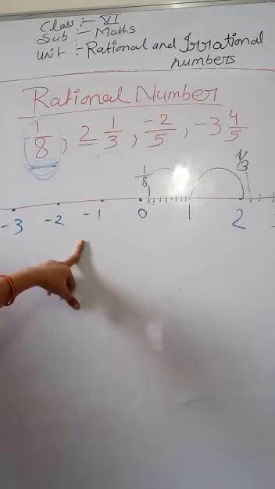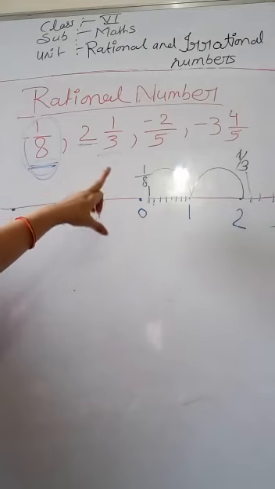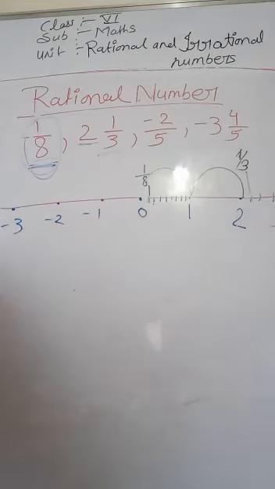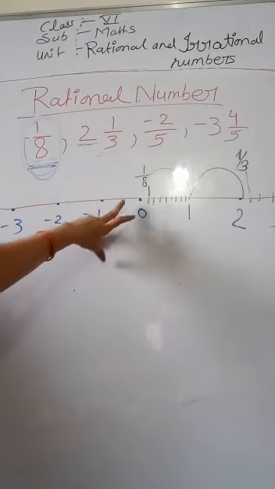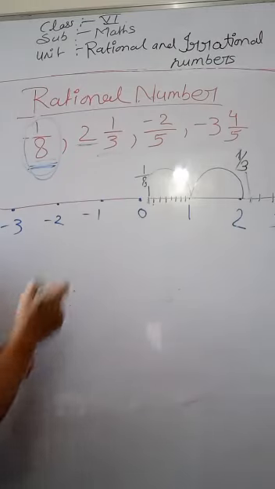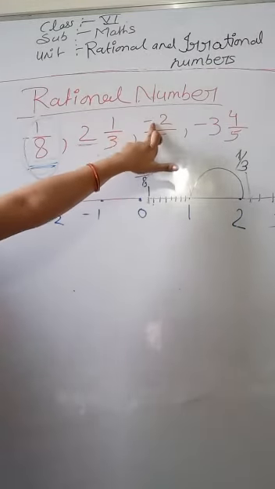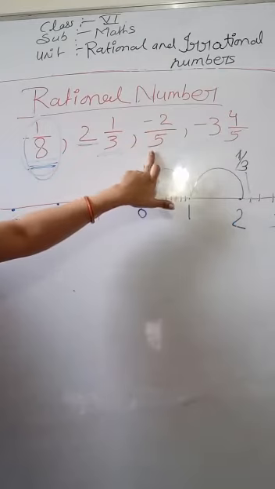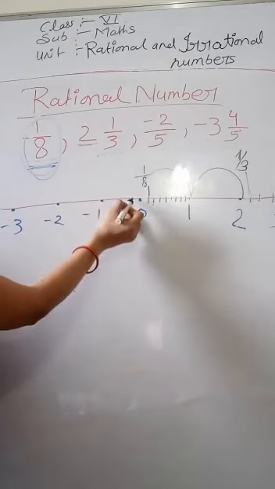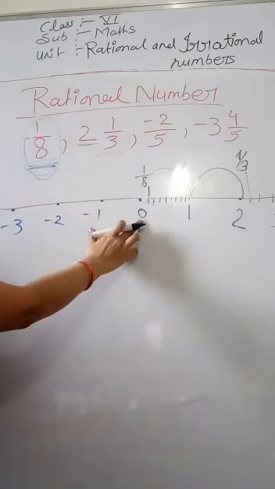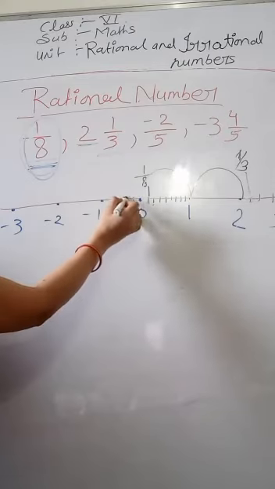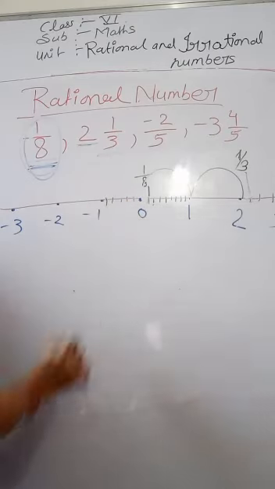Clear? So here you can see minus 2 by 5. So we will count here. Here numerator is minus 2 and denominator is 5. So we have to count 5. We have to divide 0 to minus 1 into 5 parts. 1, 2, 3, 4, 5.